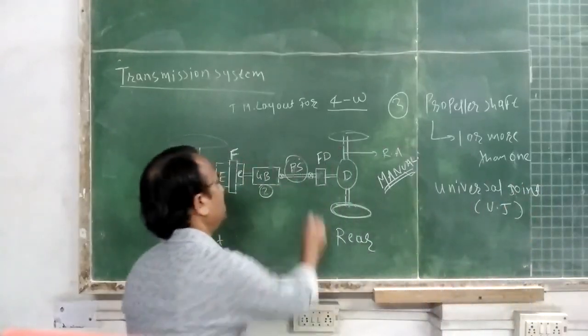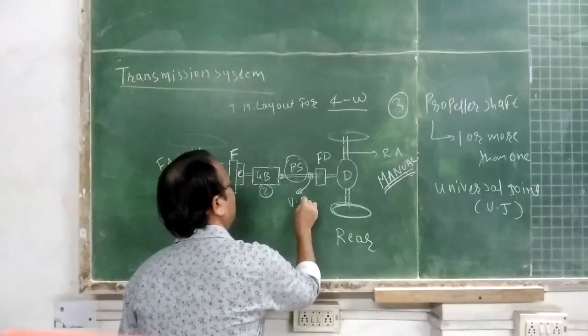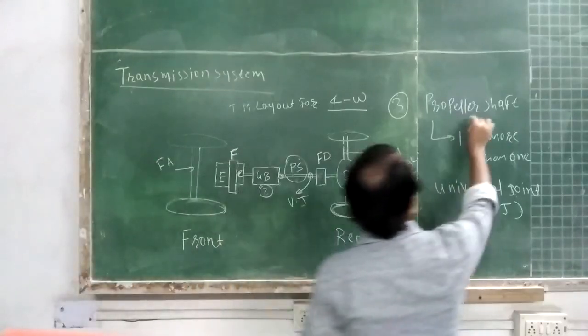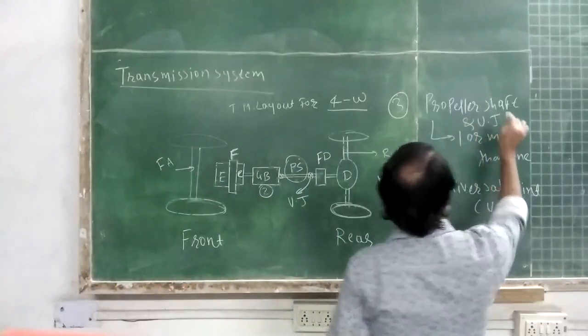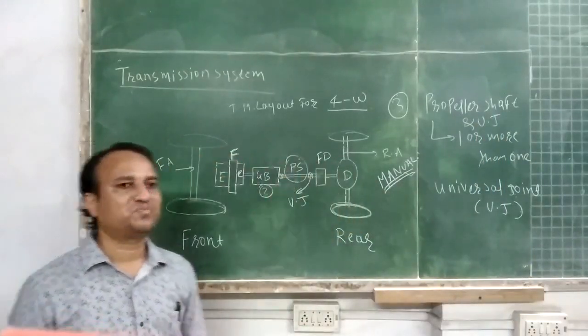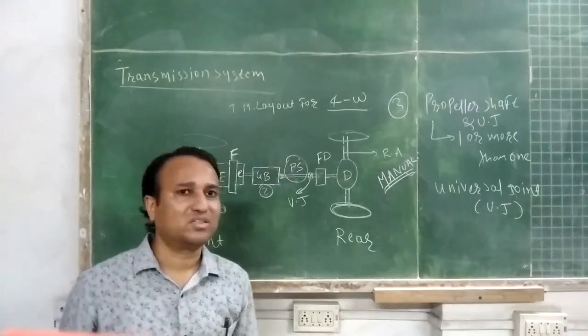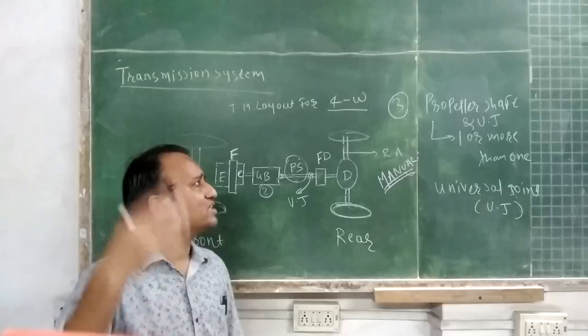So propeller shaft and universal joint is our third component. Propeller shaft and universal joint. A propeller shaft with a sliding joint or a slip joint is preferable. That part we will discuss later.